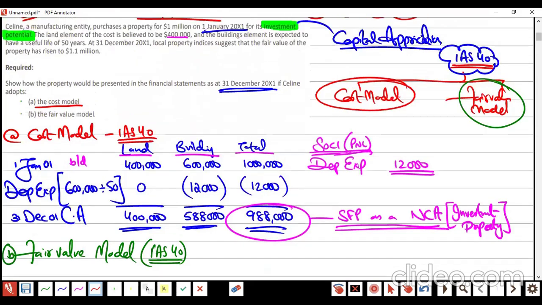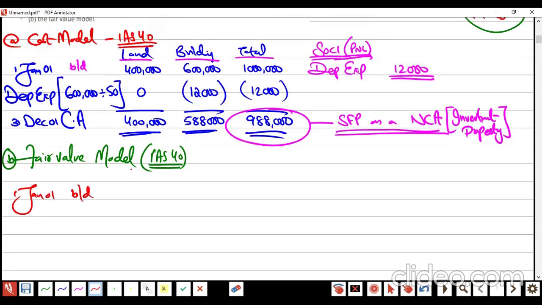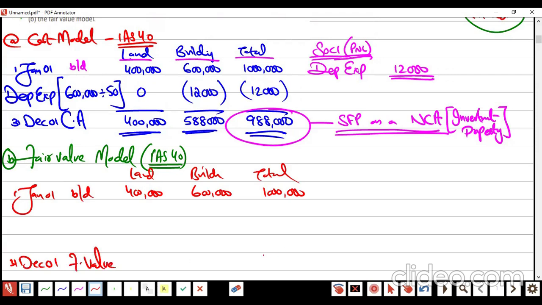Now this question I am solving for the fair value model. Look, the market value became how much? 1.1 now. Be careful. 1st January 2001, the same drama: land and building. Total land is 400,000. Building is this much. Total is this much. And at the year end, the fair value of the asset became 1.1 million.